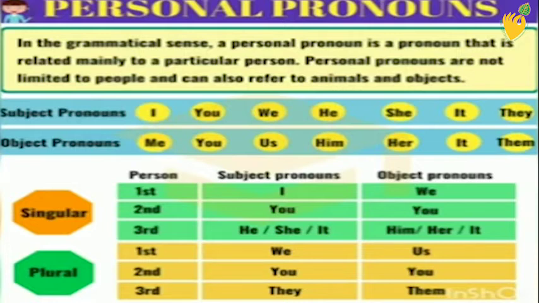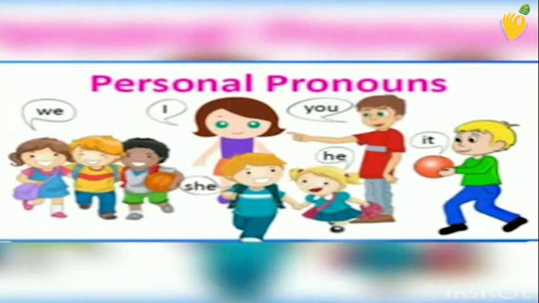Personal pronouns are used in place of the name of a person, place, animal, or thing. There are two types of personal pronouns: subjective personal pronouns and objective personal pronouns. As I have already taught you, the subject means the doer of the sentence or the one about whom we are talking. So, on the basis of this, subjective personal pronouns are used for the subject in a sentence. Subjective personal pronouns are I, we, you, they, he, she, and it.